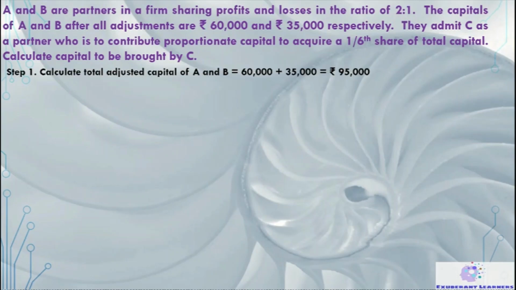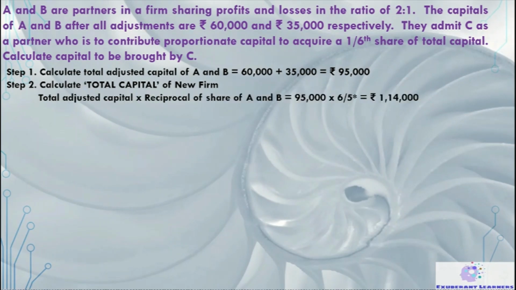As I said, the first step will be to add the adjusted capital of old partners A and B, which is 95,000. The next step: to find out the total capital, we have to multiply this with the reciprocal of their share. So 95,000 will be multiplied by the reciprocal of their share. How did we find their share?